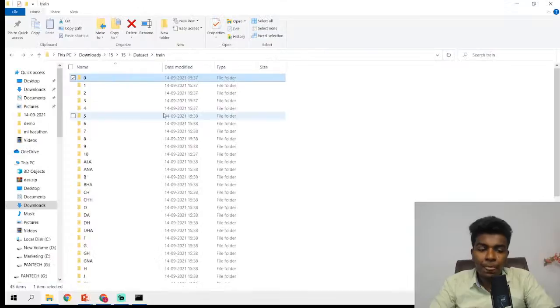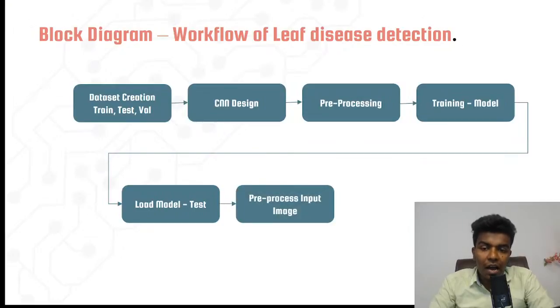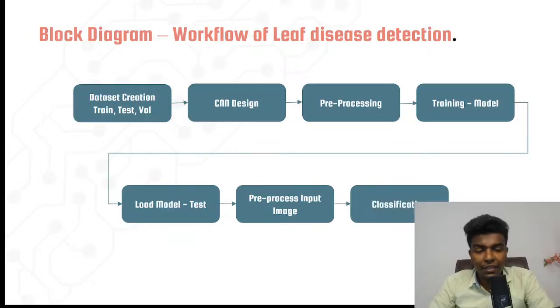Actually, we already have the model file which has already been trained. This one has model.h5 and model.json. That is the model file, which is going to be loaded to test the input image. Before that, pre-processing needs to be done, and finally it is going to do the classification. So these are the things, guys. I hope you got this.